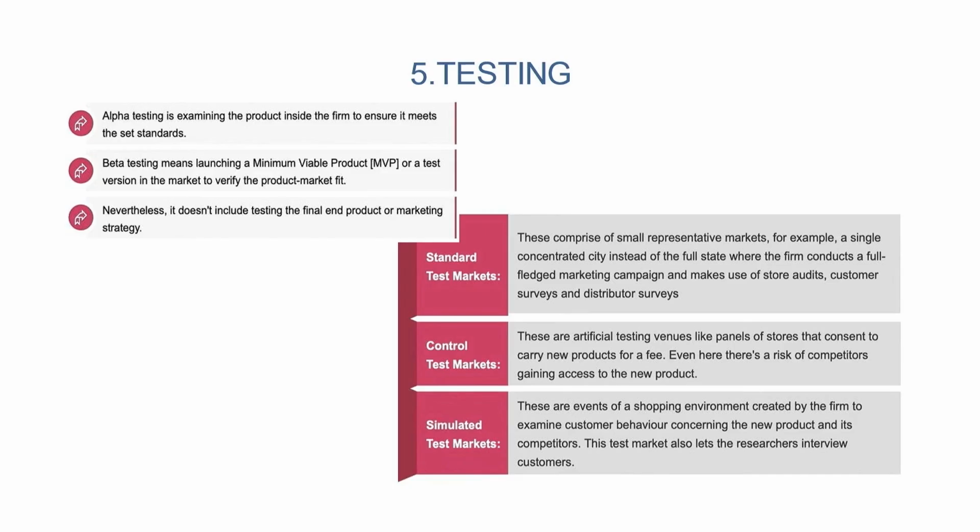That can come out after this testing phase, once you've gotten the right feedback and you have incorporated the same into your design and prototype. And the different ways of testing in the market, besides beta testing and alpha testing, include standard test markets. We are going to talk about this at length in the coming lectures.